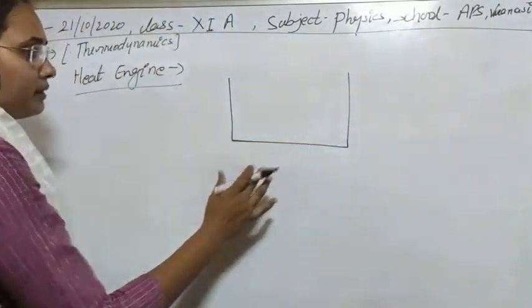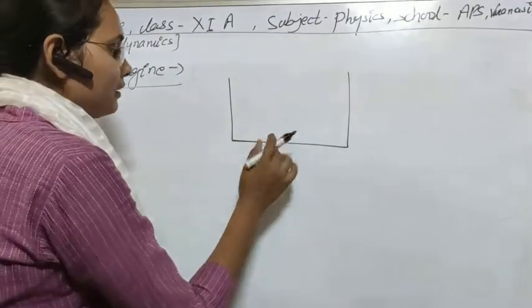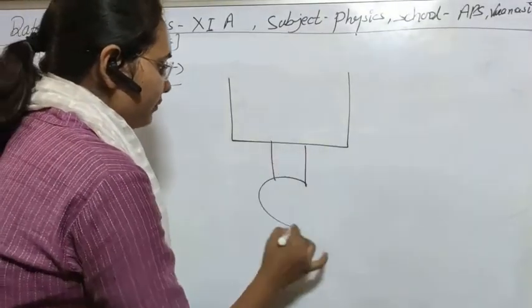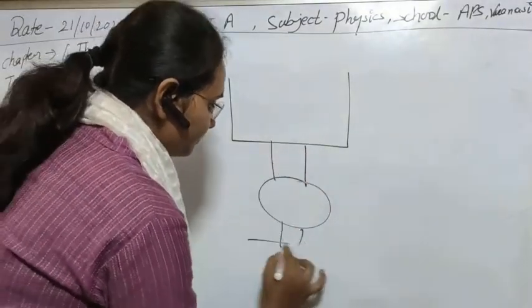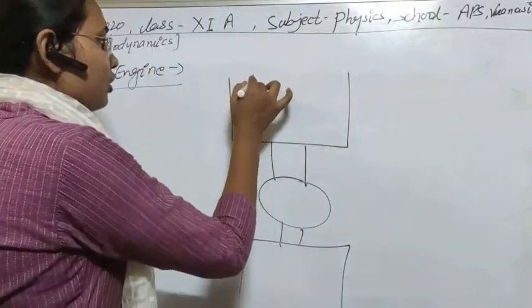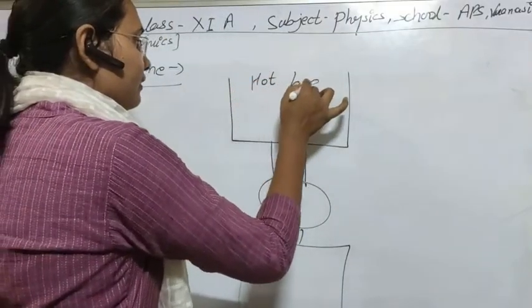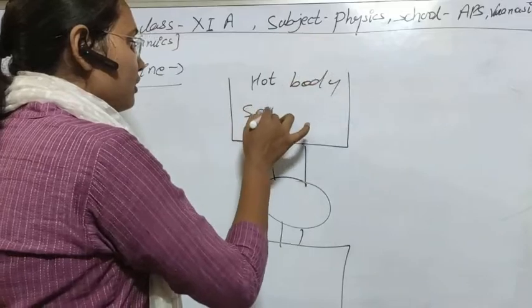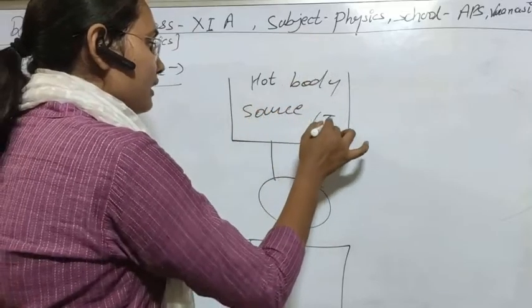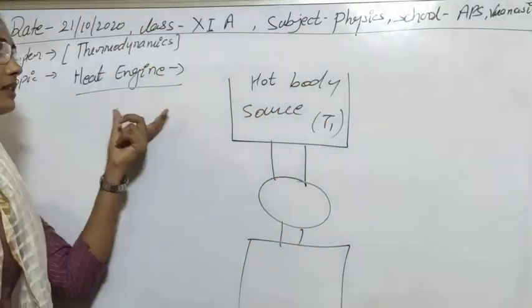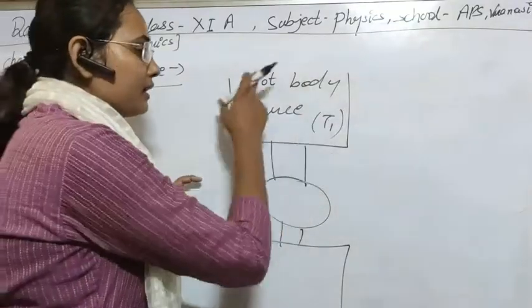this simple diagram of a heat engine can be made in this way. This is the hot body, or this is called the source. These are the constructions of a heat engine. In a heat engine there are basically three parts.